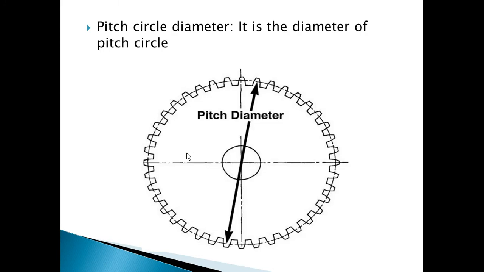Next one, the pitch circle diameter. In the simplest way, it is nothing but the diameter of the pitch circle, but actually it is the size of the gear. The pitch circle has a certain diameter which is useful for mathematical calculation, and the size of the gear is given in terms of the pitch circle diameter. A gear of 40 mm means that 40 mm is its pitch circle diameter. The size of the gear is always represented in terms of the pitch circle diameter.